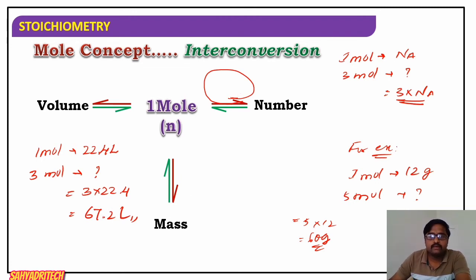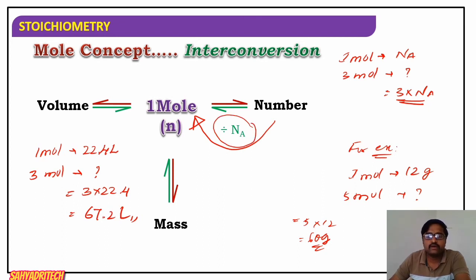Then the other set of conversions, if I want to convert back numbers into moles. We know the numbers and I want to convert them in terms of mole. Then it should be divided by the Avogadro number.